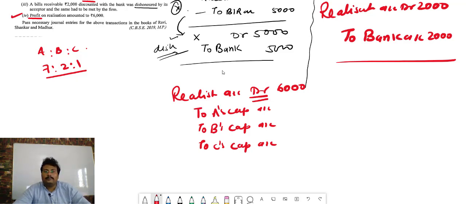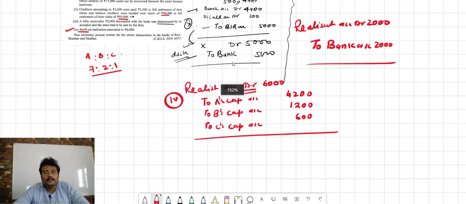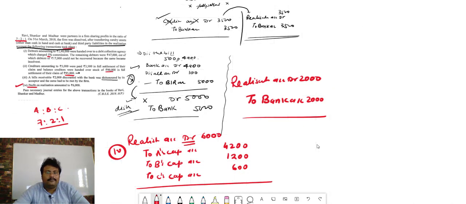How much? It will be distributed, 6,000 in the ratio 7:2:1. So 4,200, and after that 1,200, and after that 600. This is the fourth entry. So bacha, as you can see, we have the entries of all the 4 transactions.